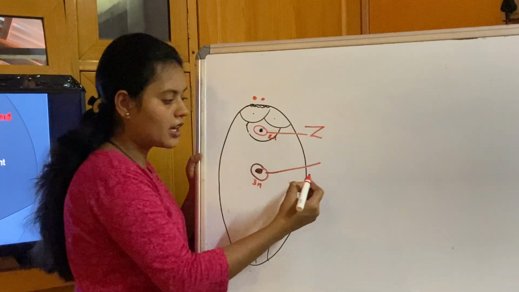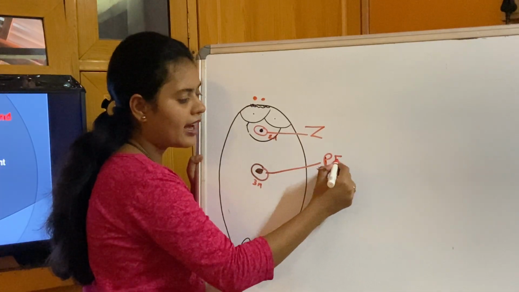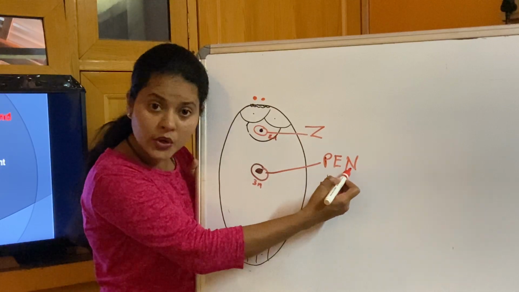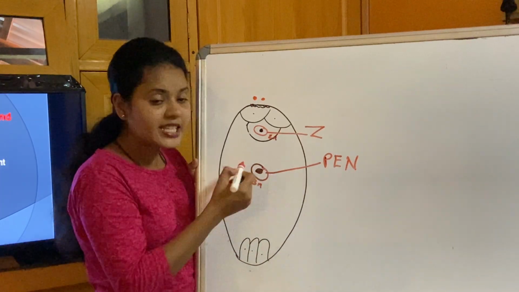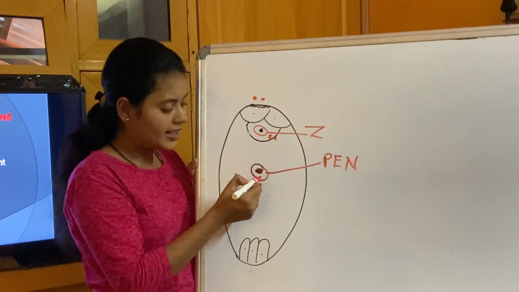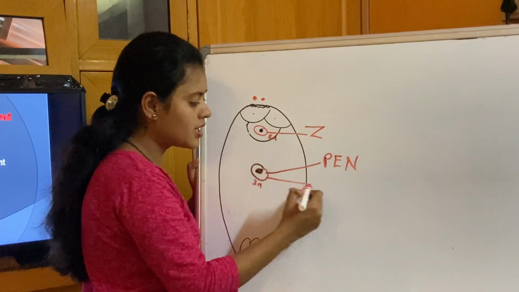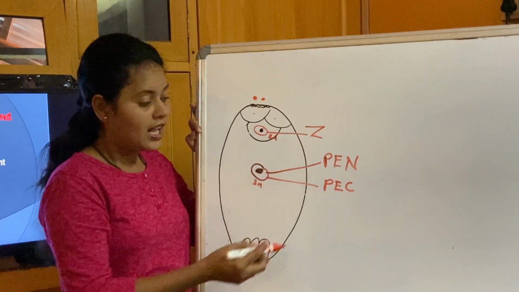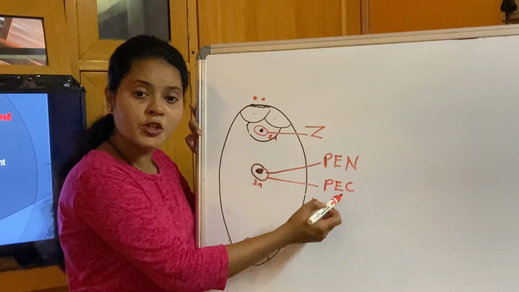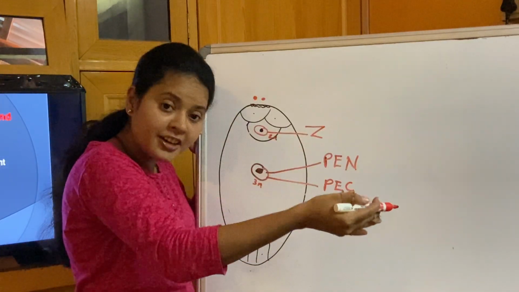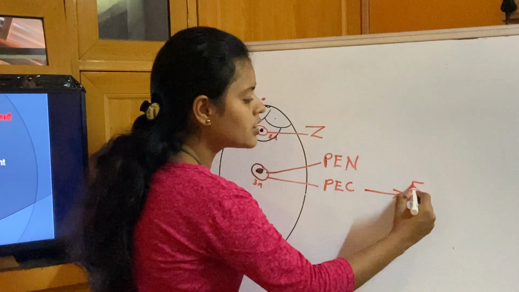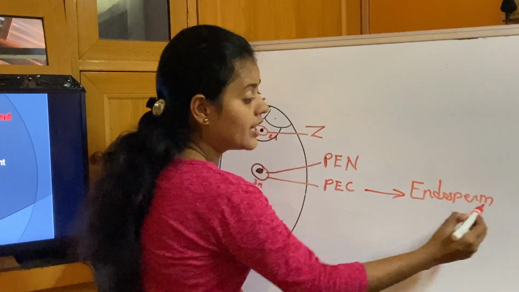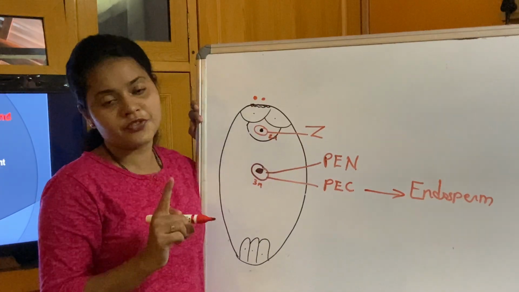This triploid becomes the primary endosperm nucleus, and the entire central cell becomes the primary endosperm cell. This primary endosperm cell will divide further to produce endosperm. So this is the first step of post-fertilization.